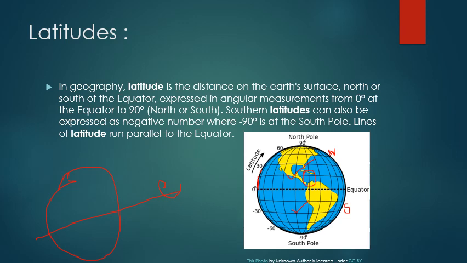So 15 degrees will be here, then we get 30, then 45, then 60. Now you all are math students, so it would not be difficult for you to understand. Similarly, if you see the north pole, it is at 90 degree.